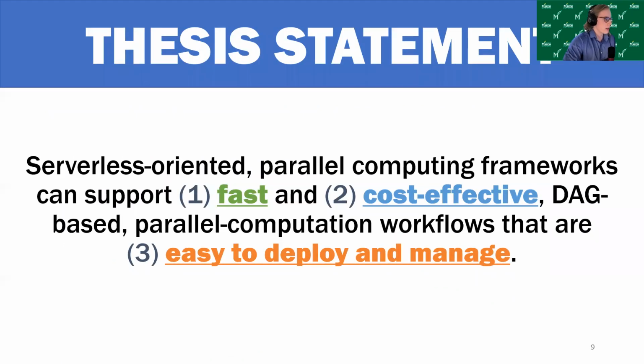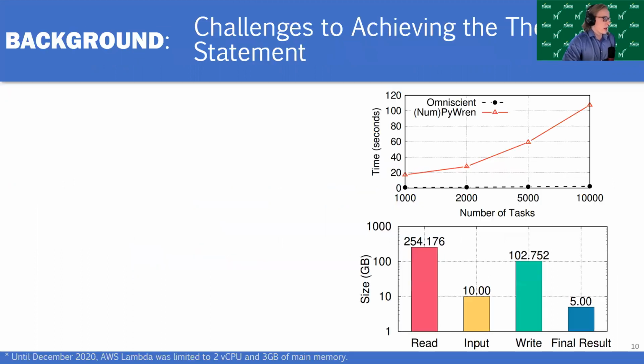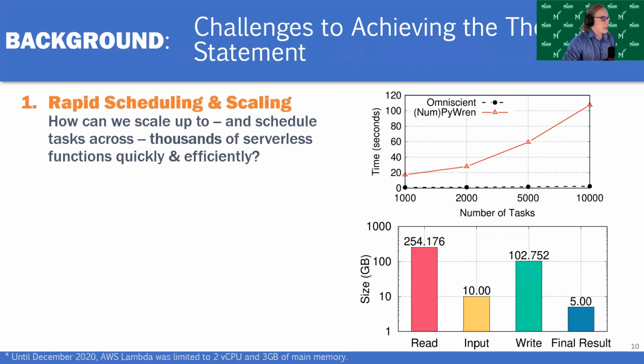Serverless-oriented parallel computing frameworks can support fast and cost-effective DAG-based parallel computation workflows that are easy to deploy and manage. And in terms of achieving this thesis statement, there are three primary challenges that I identified. The first of which is the challenge of rapid scheduling and scaling. So there's a question of how we can scale up to and schedule tasks across thousands of serverless functions very quickly and efficiently.